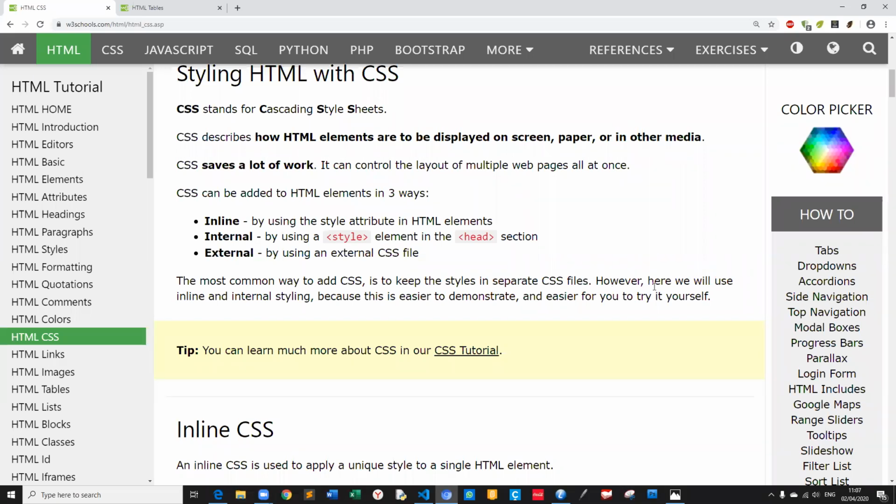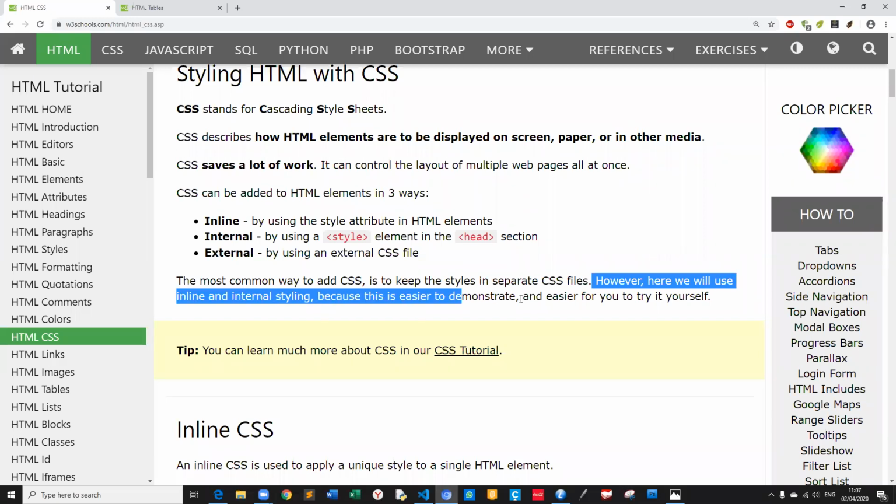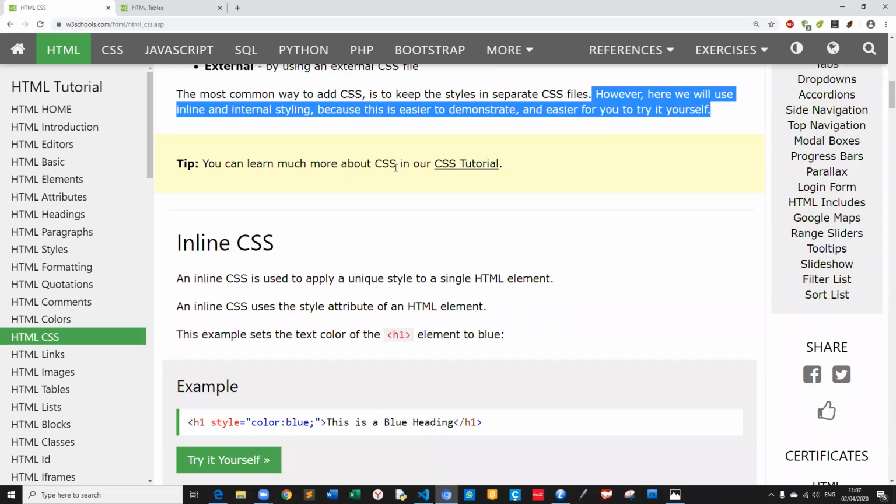However, here we will use inline and internal style because this is easier to demonstrate and easier for you to try by yourself. Okay. You can learn much more about CSS in the CSS tutorial. Yes, in the next term we will start CSS programming. Okay, and now inline.